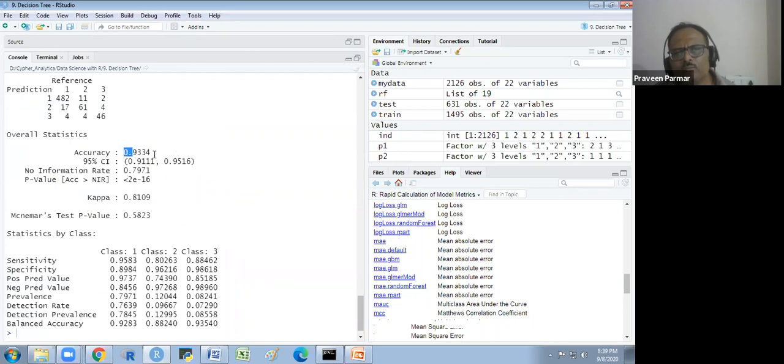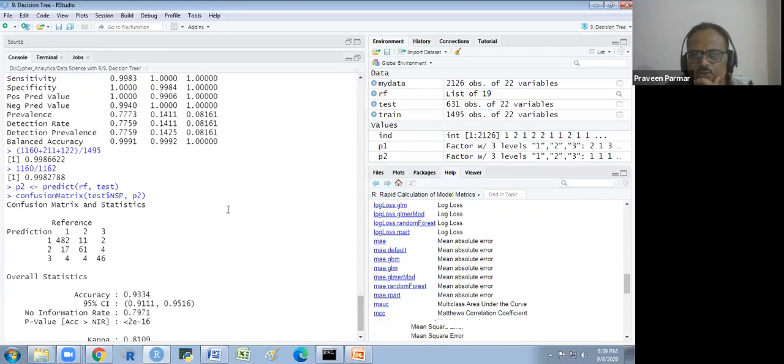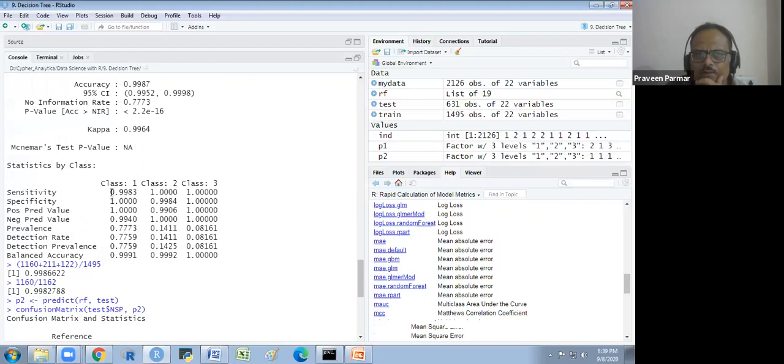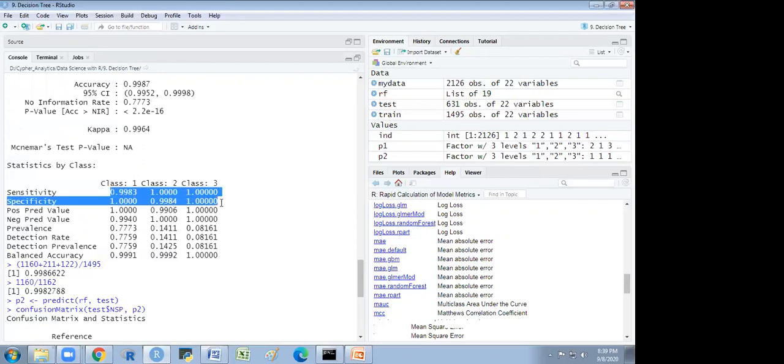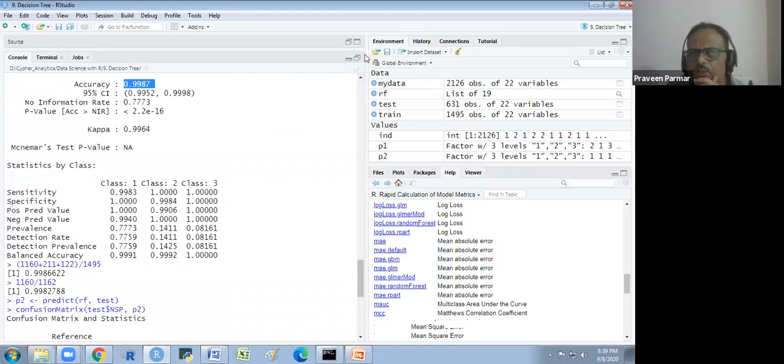So accuracy is 0.99 and 0.93. A 6% difference is there. So this model is actually overfitting. So now we tune this model.